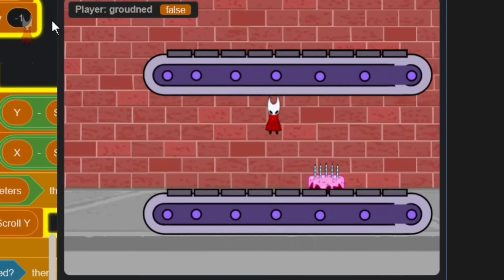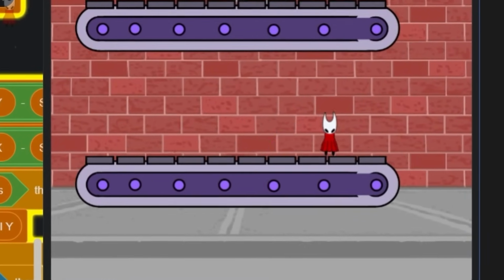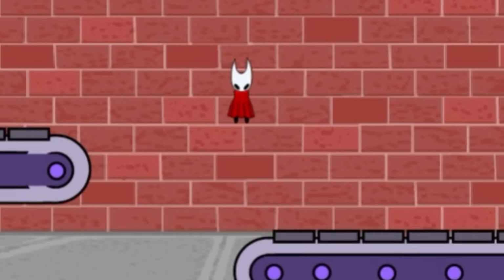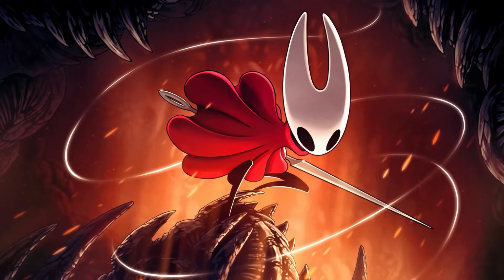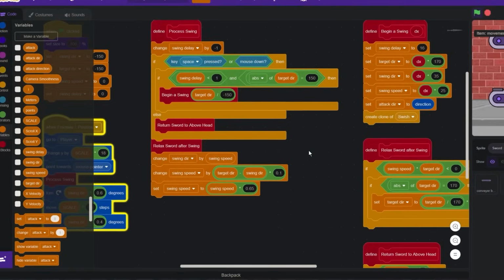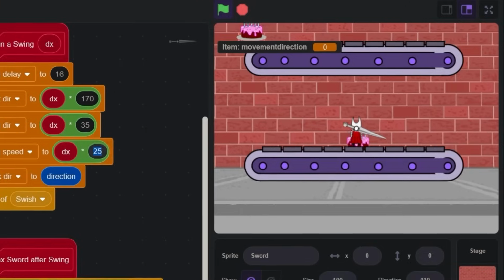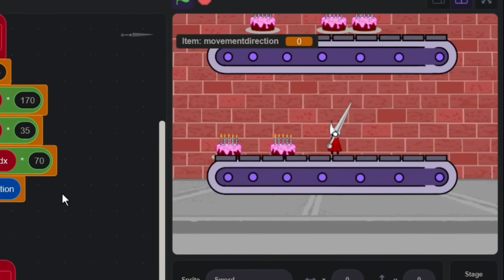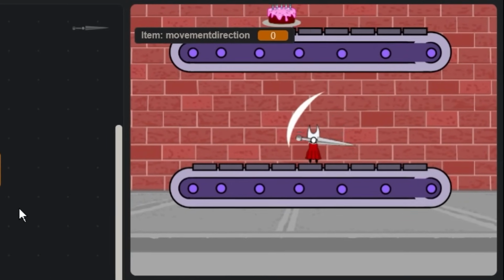So I had put Hornet in the game, but it's not really Silksong, it's just a player. Let's add Hornet's weapon, which is a sword, or just a stick, I think it is. So I added a sword and a slashing effect, and I coded it in so it swings when you click or when you press space, and now you can slash away at the cakes.